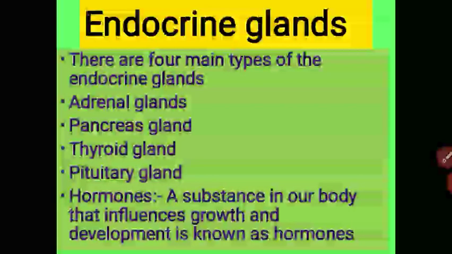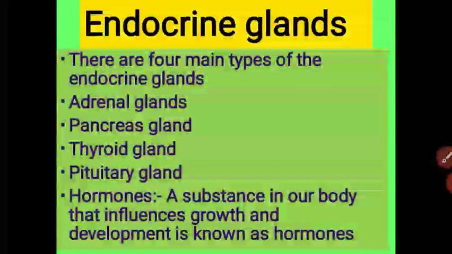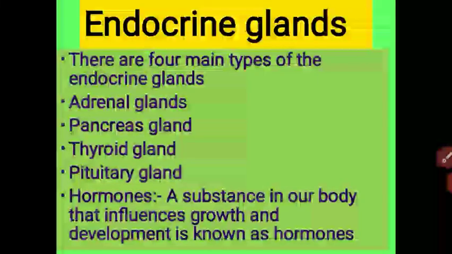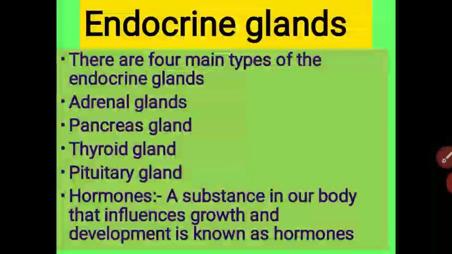A hormone is a secretion of a glandular part of the body which is poured directly into the bloodstream, and it acts on a target organ which is away from the source. This is called a hormone. Got it, students? Whatever secretion is secreted by an endocrine gland is called a hormone. What is meant by hormone?